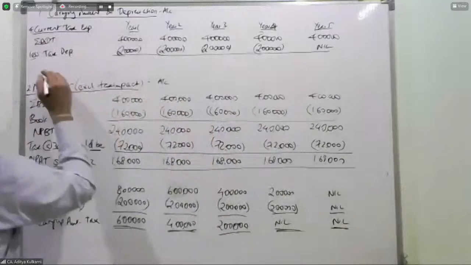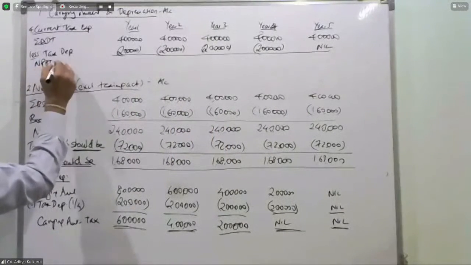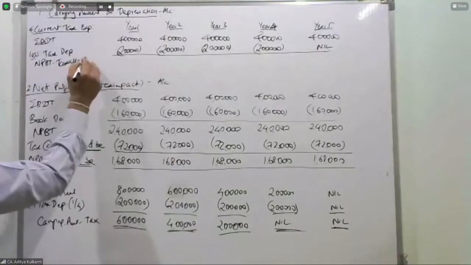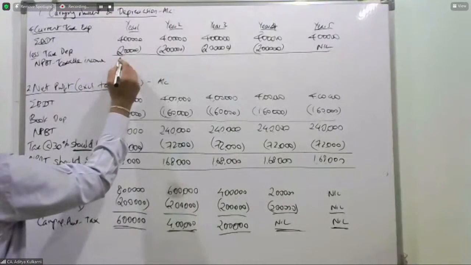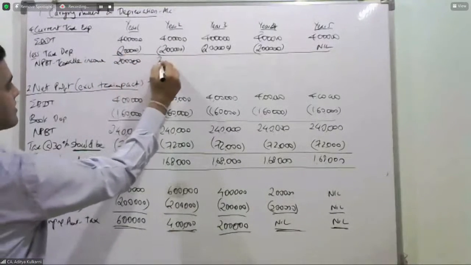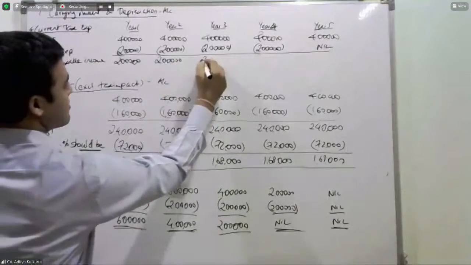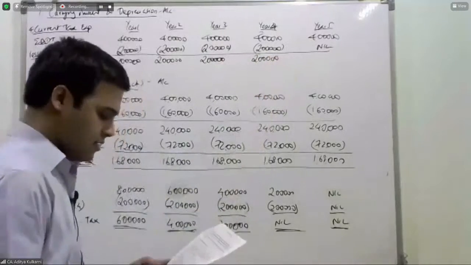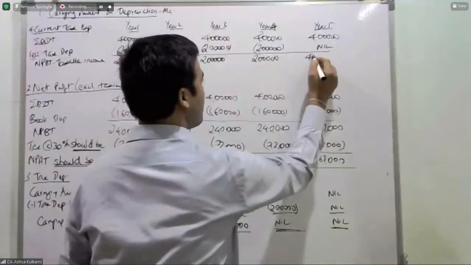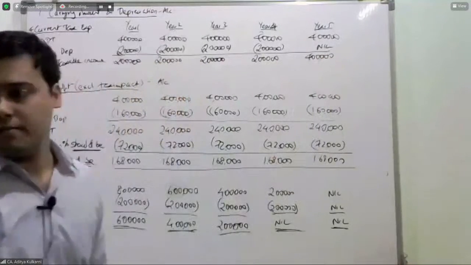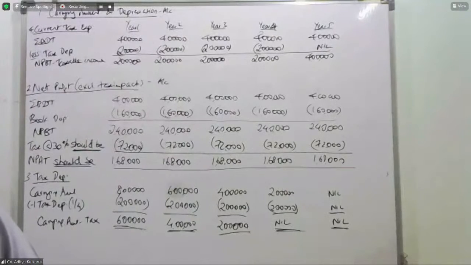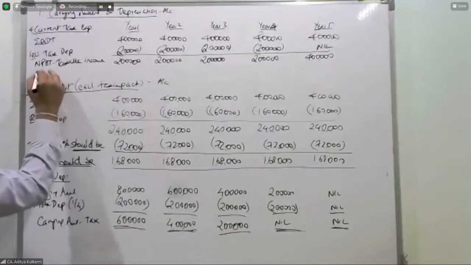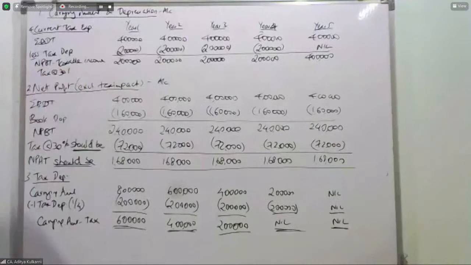So therefore, net profit before tax, that is your taxable income, is how much? 4 lakhs minus 2 lakhs, 2 lakhs, 2 lakhs, 2 lakhs, 2 lakhs, and finally it will be 4 lakhs. This is your taxable income. Therefore, tax at the rate of 30%.